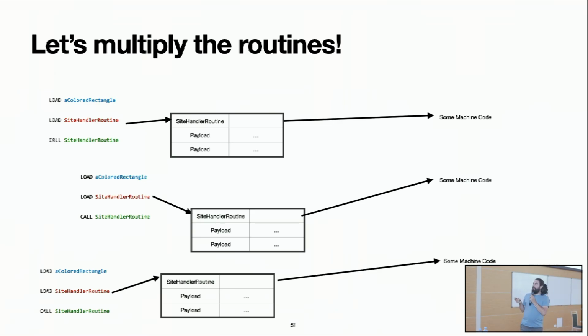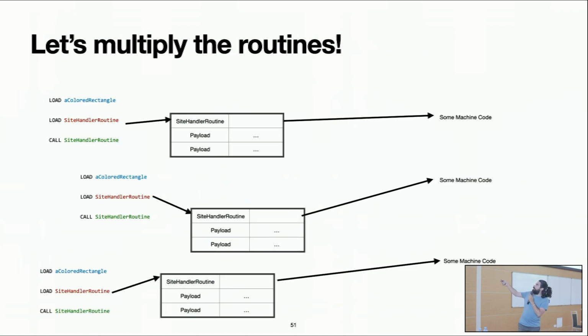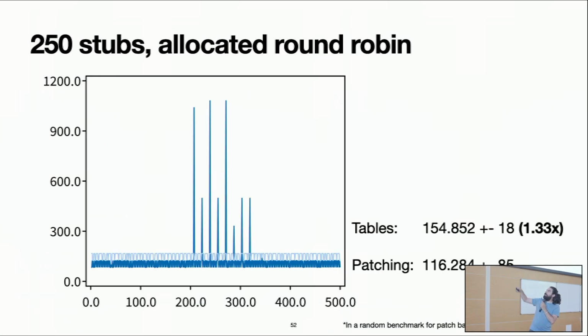A simple experiment that we did is, we are going to add a lot of these in the VM and allocate them using some round robin strategy to each call site, so their usage is kind of distributed.